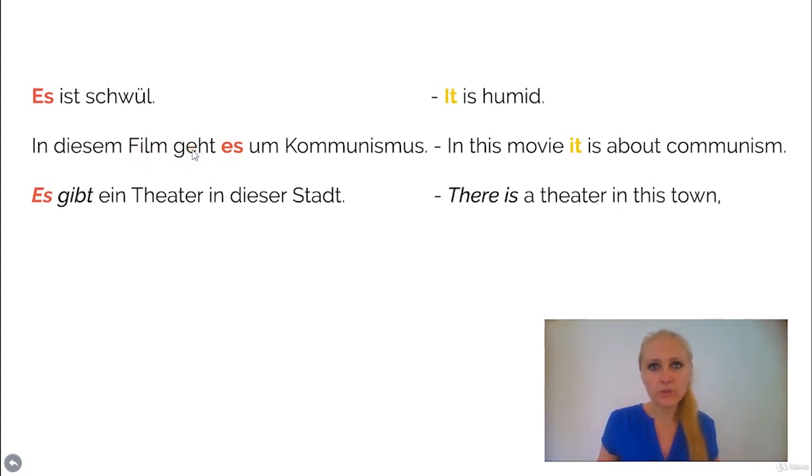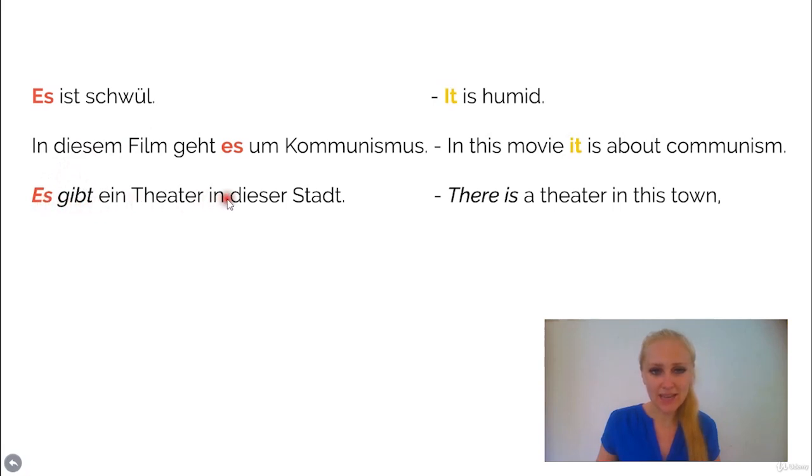But if we talk about the newspaper, for example, die Zeitschrift, it is female, then you would have to say in dieser Zeitschrift geht es. Okay, if it is a female object that we want to explain, or the movie or whatever it is, if it is female, you say in dieser. Okay, like in dieser Zeitung. But here, if it's masculine or neutral, you say in diesem. Der Film is masculine, so in diesem Film. Okay, das Buch is neutral, but in the dative it stays also diesem. In diesem Buch geht es.